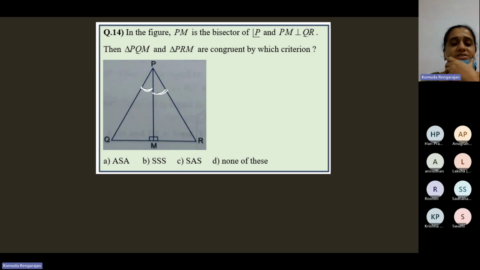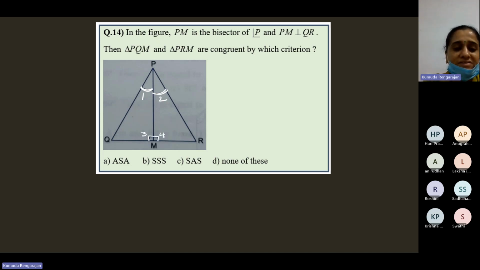Is this angle equal to this angle? Yes, ma'am. Okay, so let me call it 1 and 2. Then is this angle equal to this angle? Yes, ma'am. Let me call it 3 and 4.